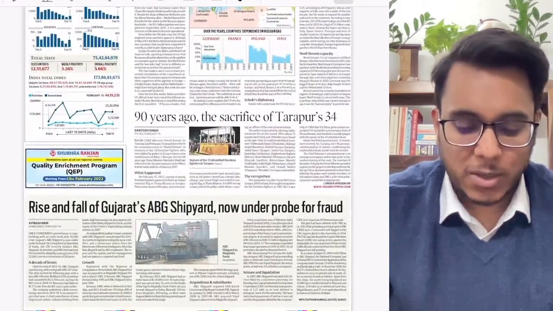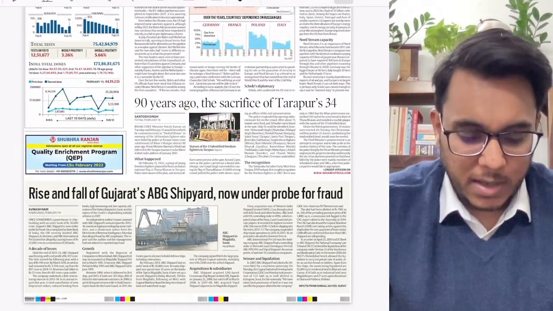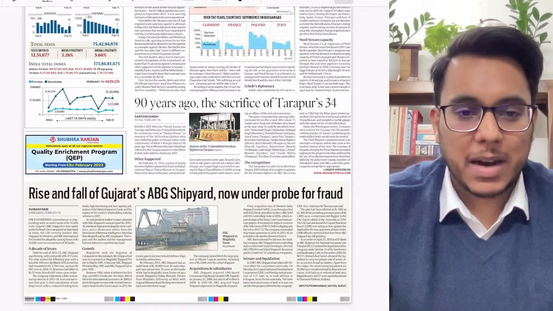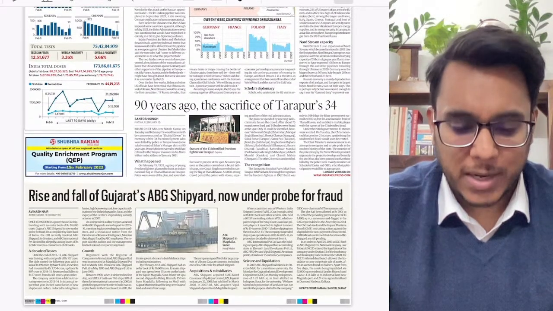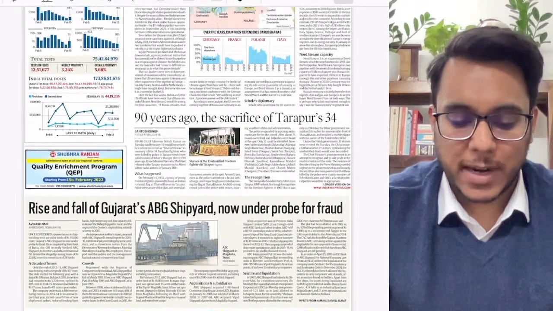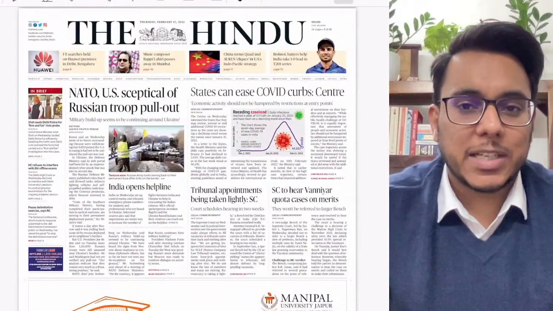After that, 90 years ago, the sacrifice of Tarapur, and the rise and fall of ABG Shipyard. Now, these articles are not very much relevant with respect to our UPSC. Much academic substance is not there. After that, reaching the Hindu newspaper.